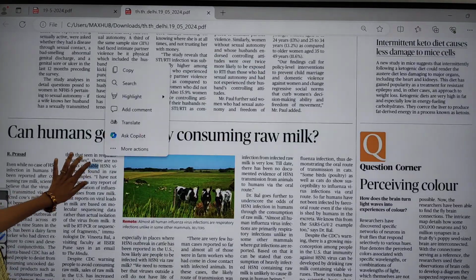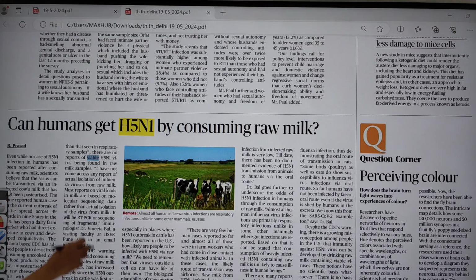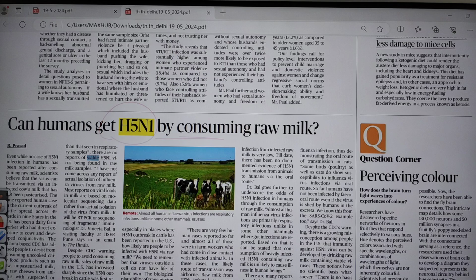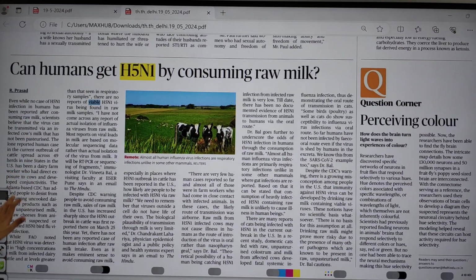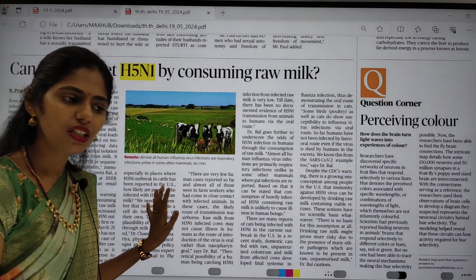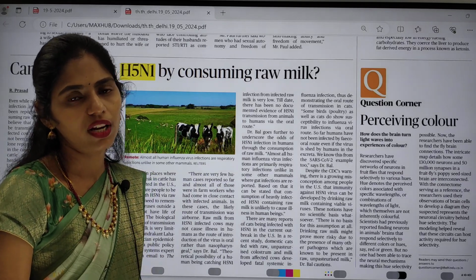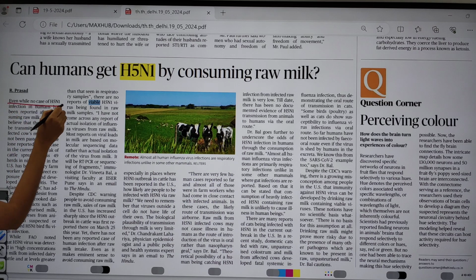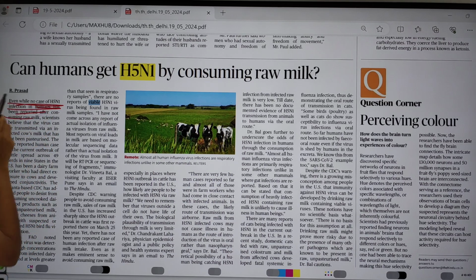Okay, and here you can see one more article. It says, can humans get H5N1 by consuming raw milk or not? Actually, this article is talking about whether there is any transmission of this H5N1 virus from animals to humans. Even while no case of H5N1 infection in humans has been reported after consuming raw milk, scientists now believe that the virus can be transmitted via an infected cow's milk that has not been pasteurized.